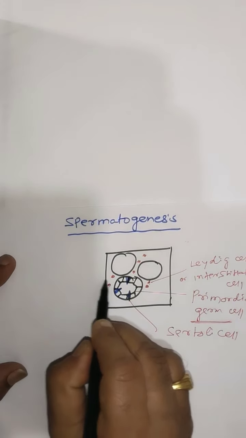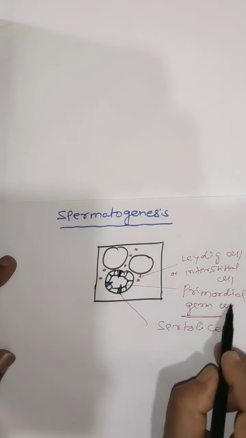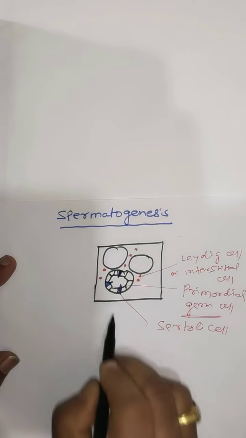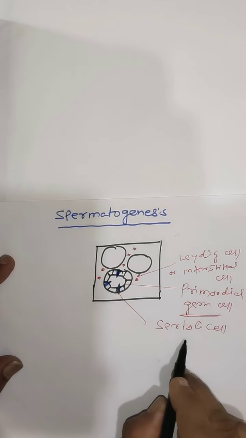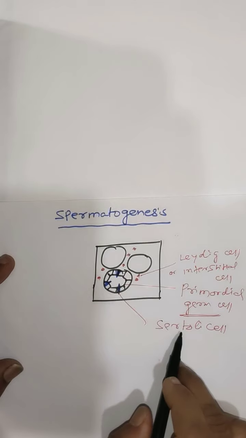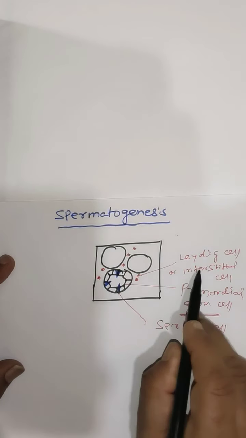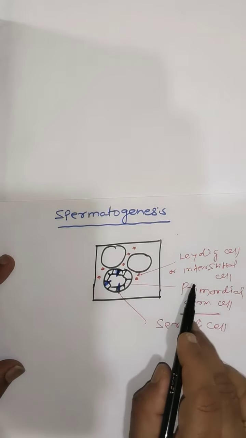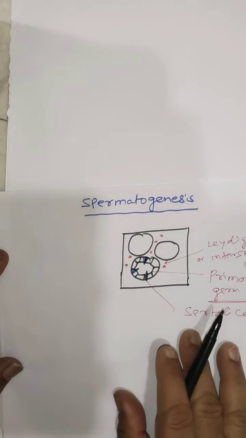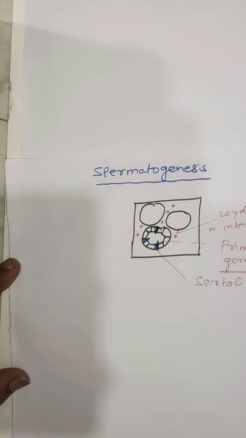Along with the germ cells, the larger Sertoli cells, or nurse cells, provide nutrients to the developing sperm. The Leydig cells produce testosterone hormone, responsible for the appearance of secondary sexual characters.